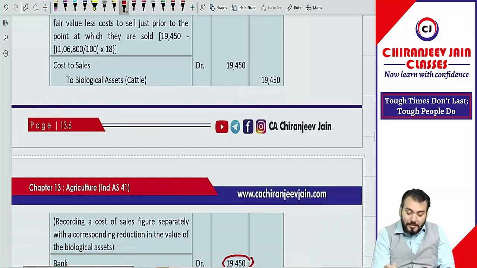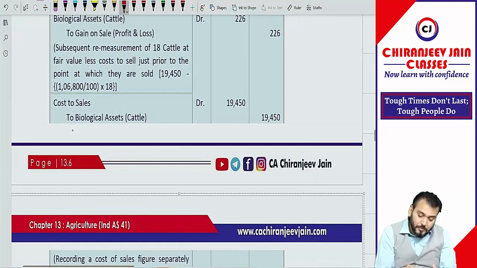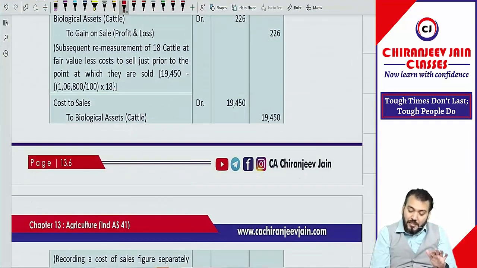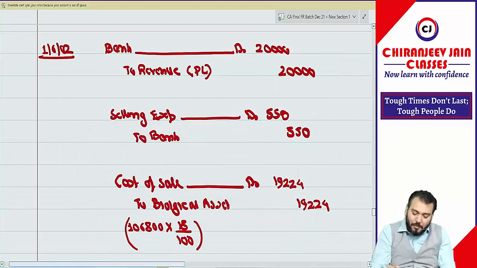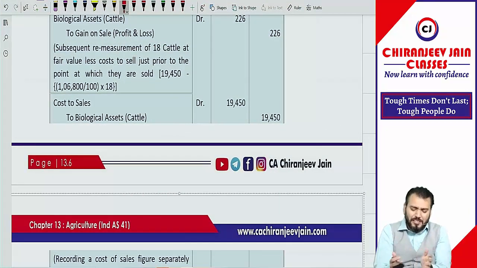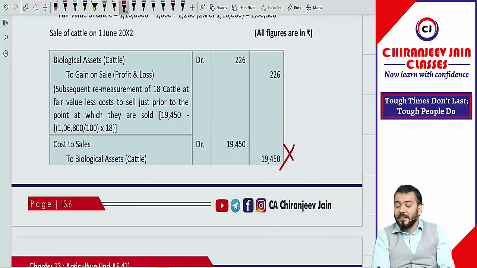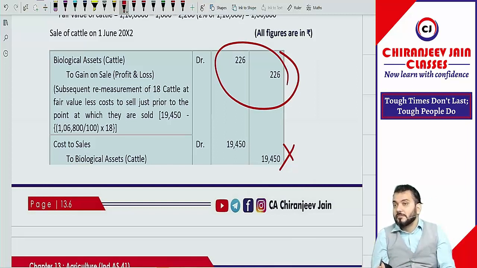They have taken cost of sales, which is 19,540, which is actually 20,000. They have considered it as what? Understood? Or they have taken the net amount and calculated a fair value. I will say this is totally wrong. We never do this type of journal entry. And they have calculated gain separately. However, the end result effect remains same.